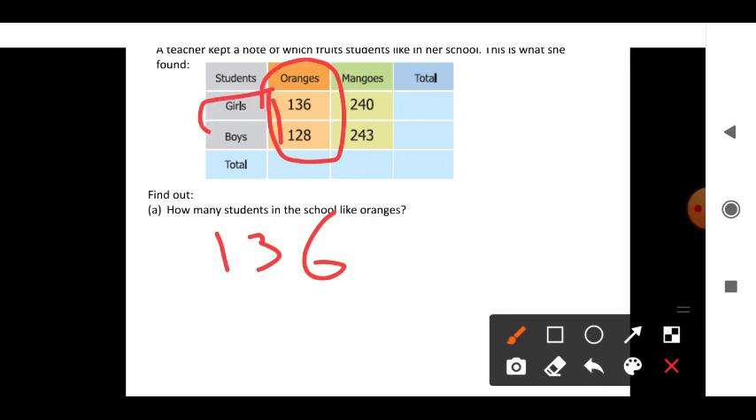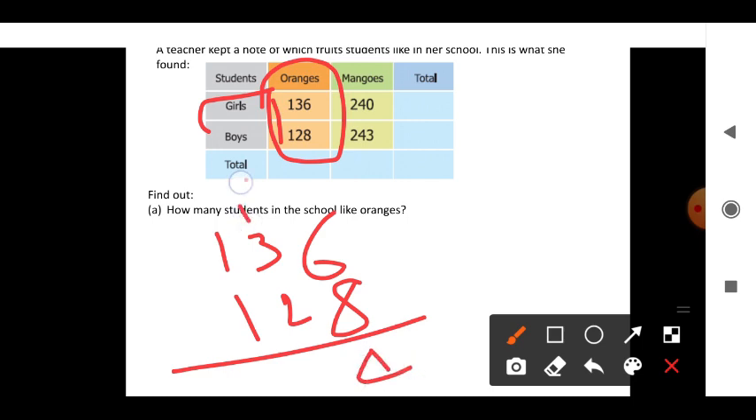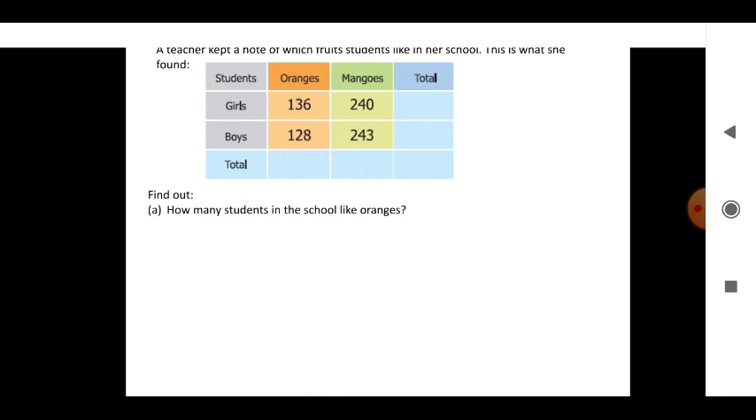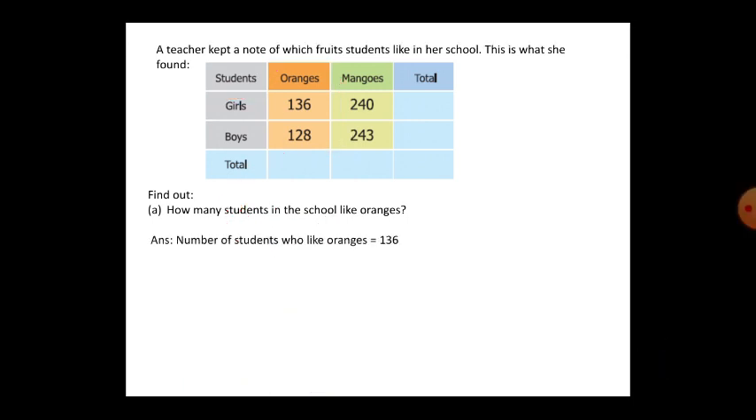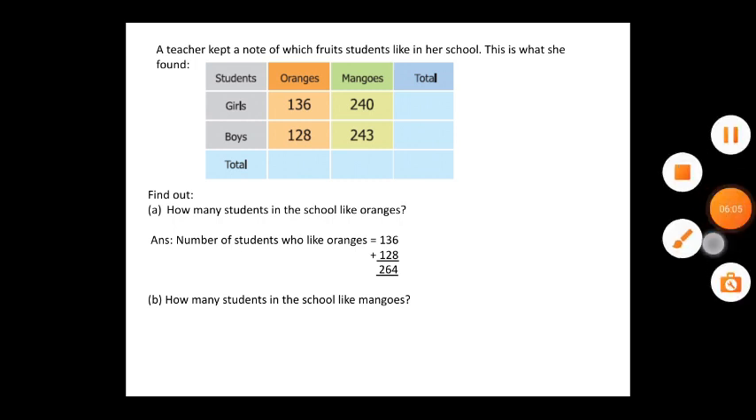136 girls like orange, 128 boys like orange. So 6 plus 8 is 14, 4 and 1 carry. 3 plus 1 is 4, plus 2 is 6, 264. So here the number of students who like orange is 136 plus 128, which is 264. So 264 students like orange.